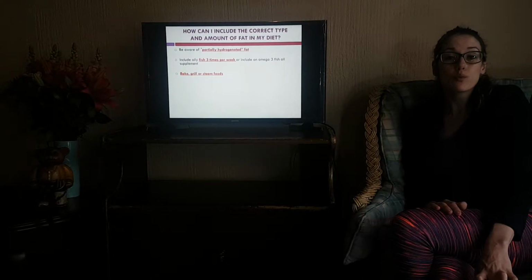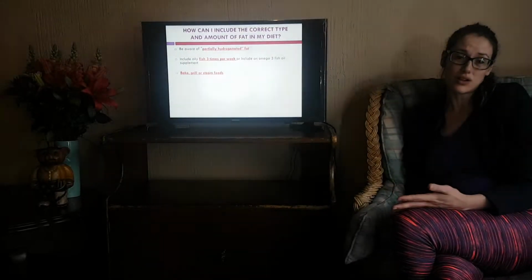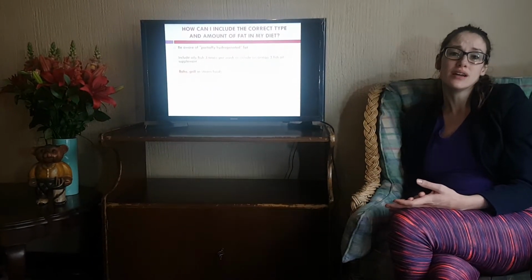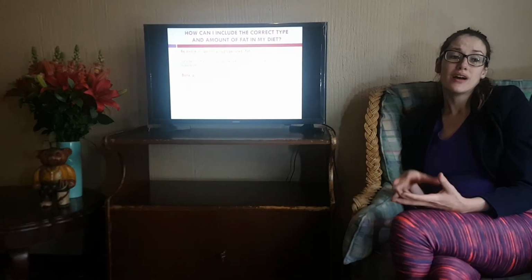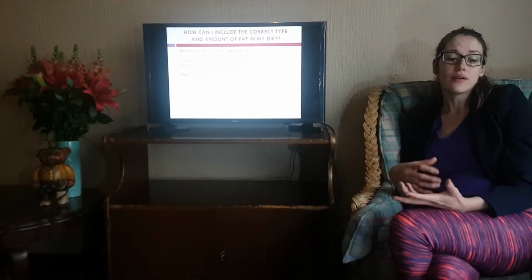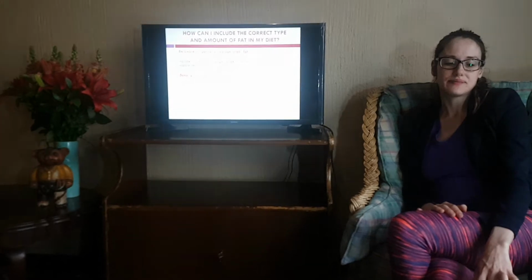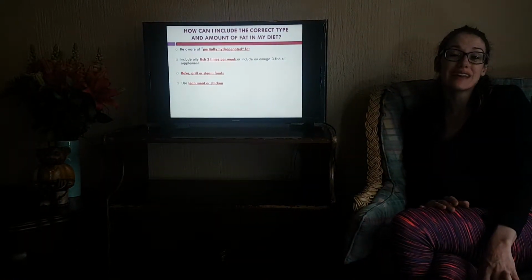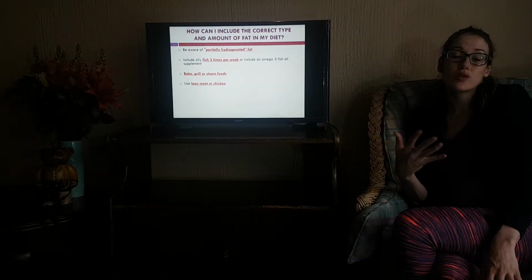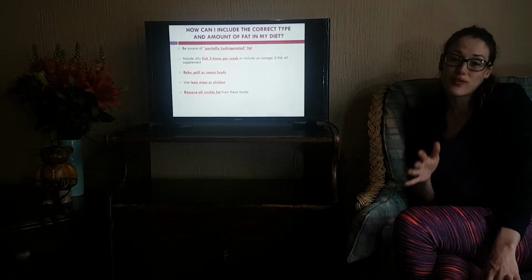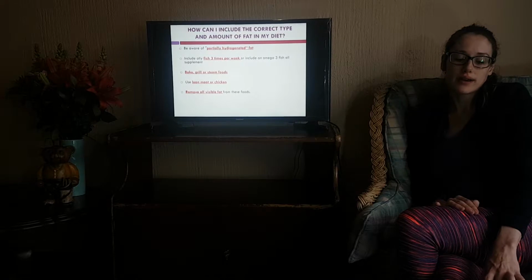Then if we look at food preparation, rather bake, grill or steam foods, using as little oil added to the meal is a great way of managing your calorie intake, and then also preventing the intake of the wrong fats. And then using more lean cuts of meat or chicken or pork, and this can be done by also removing any visible fat from those food products.